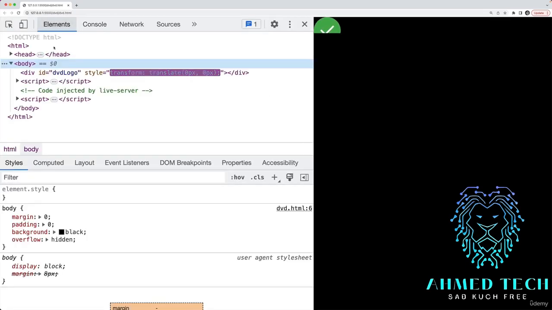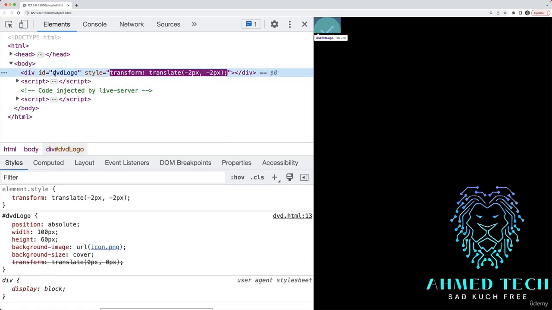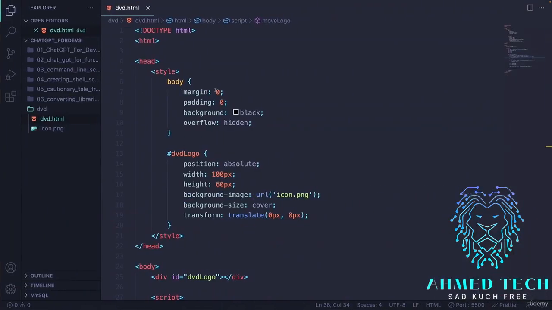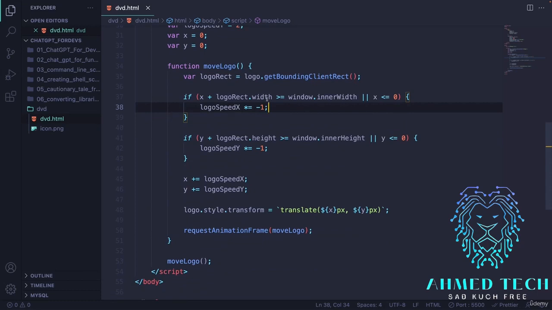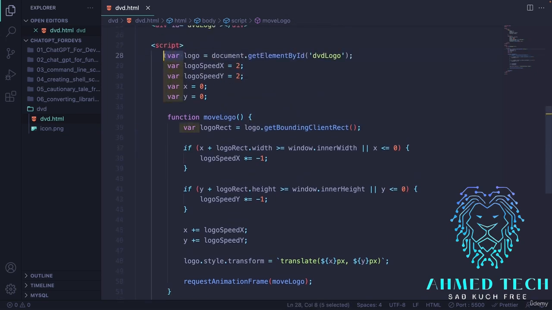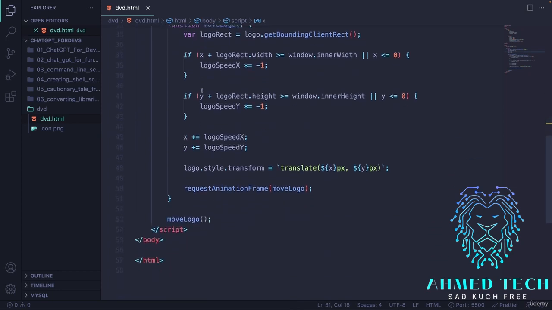Let's go take a look at the Elements tab. It's doing the same thing where the logic just keeps going between 0 and -2 for some reason. Now, does it work if I toggle this on or off? Nope. So why would it be switching between 0 and -2? Let's actually look at the code now. We're looking at the bounding client rectangle, or rect, basically the available space in the browser. It's also using var. It just does all sorts of weird stuff. If you're a JavaScript developer, you definitely would not be using var.